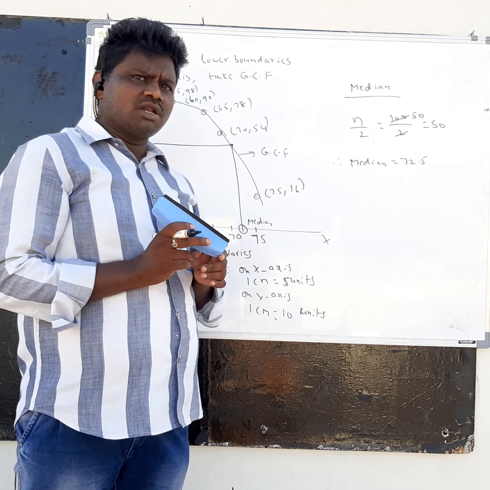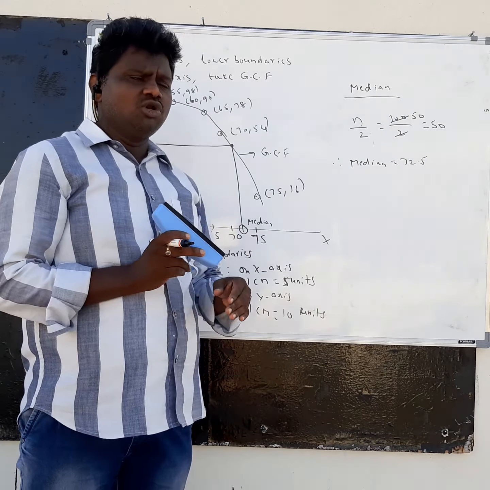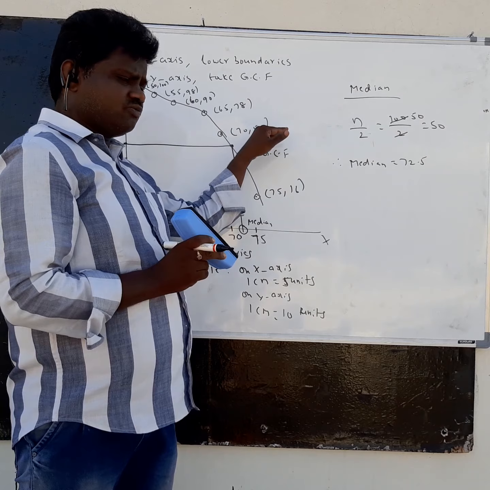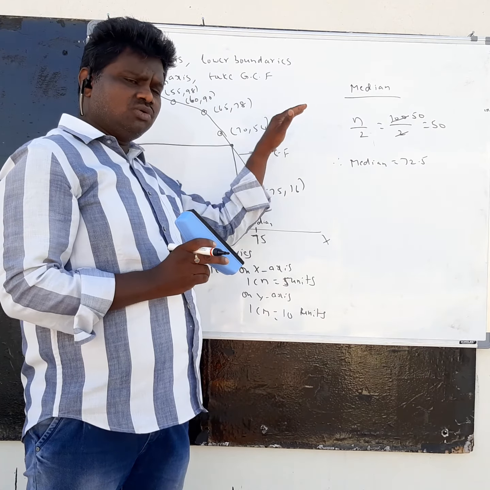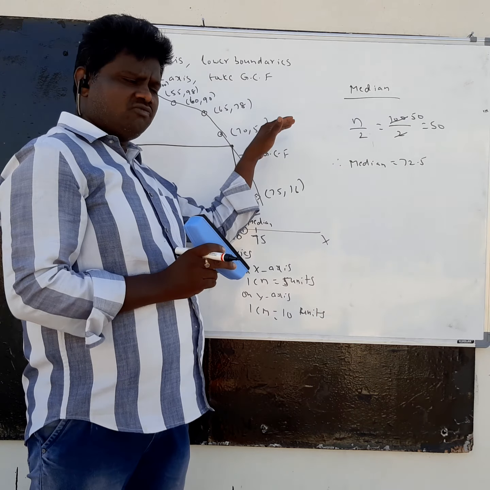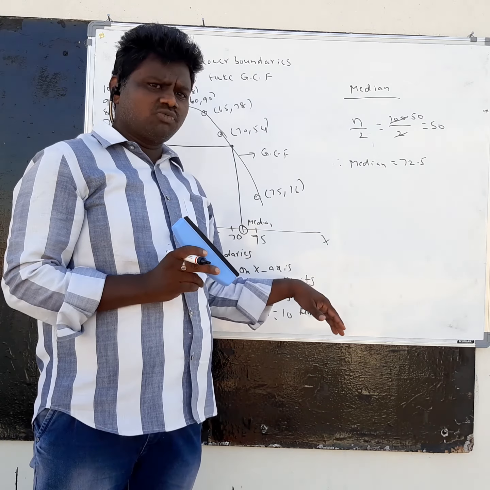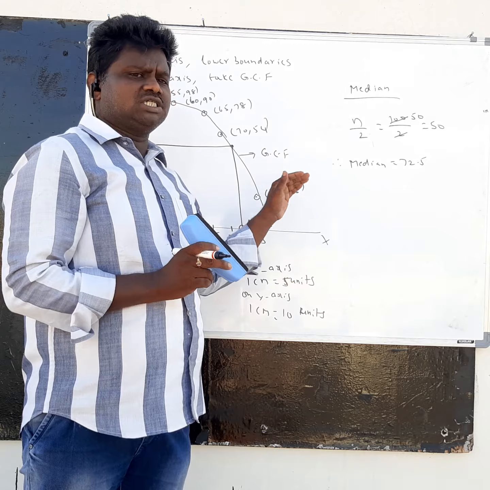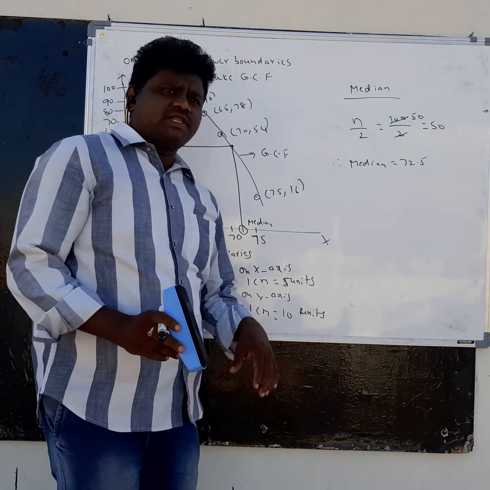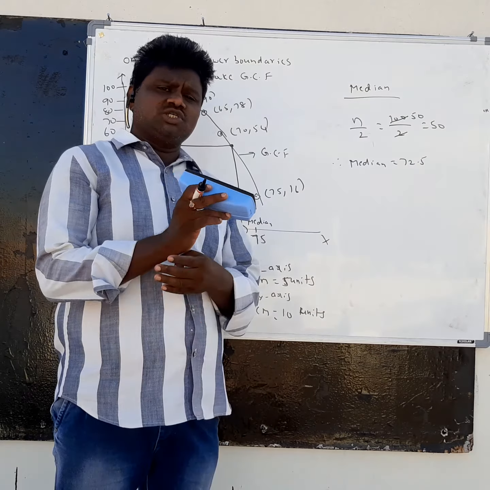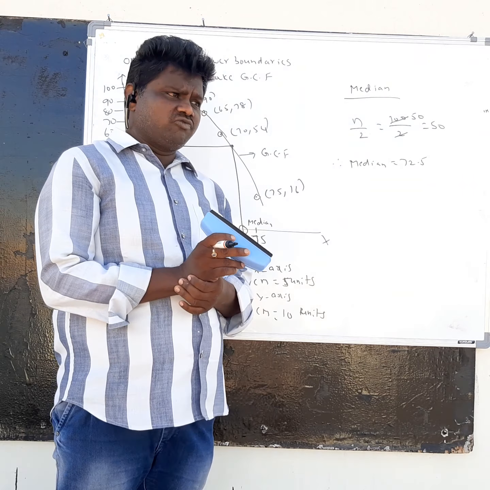How do you get it? As I already told, you add the frequencies from the last. For the second frequency, second to last. For the third frequency, third to last. For the fourth frequency, fourth to last. Like this you add up the frequencies, and you will get the corresponding cumulative frequency.